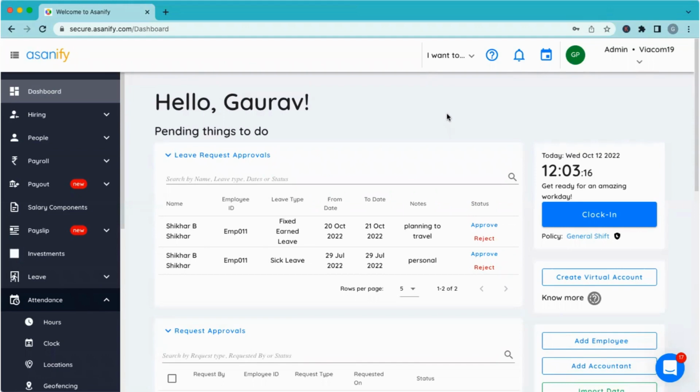You all can see my screen. Just say yes if you can. Yeah, Gaurav. Awesome. Okay, great.